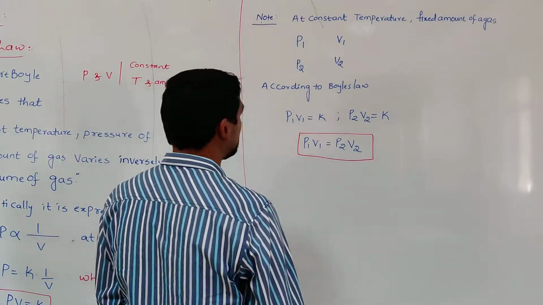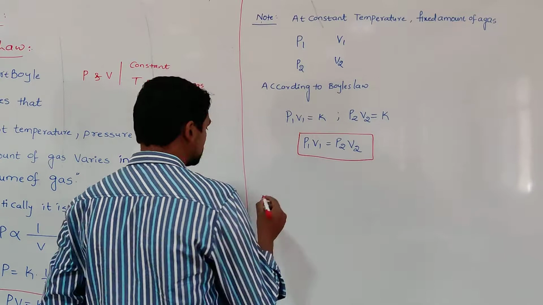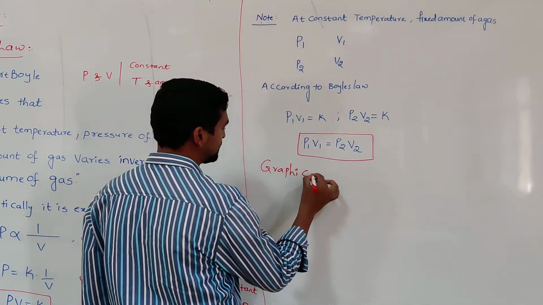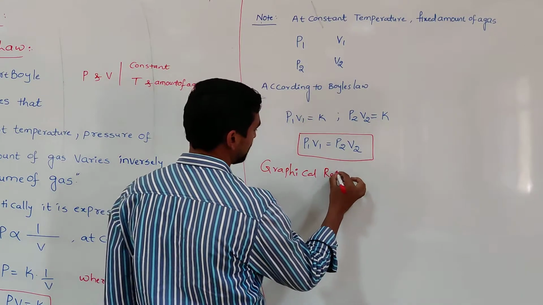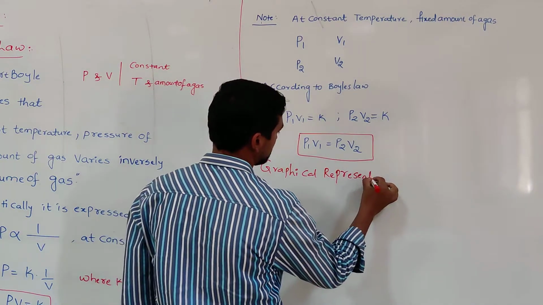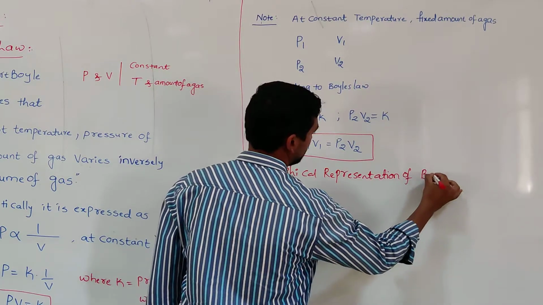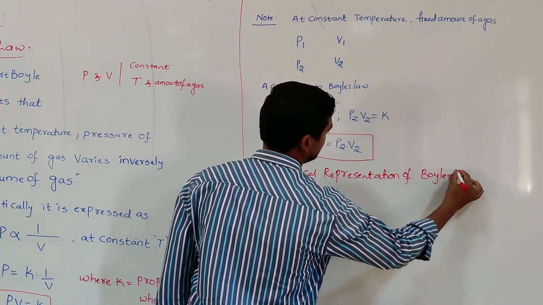And how can we represent this graphically? The graphical representation of Boyle's law.